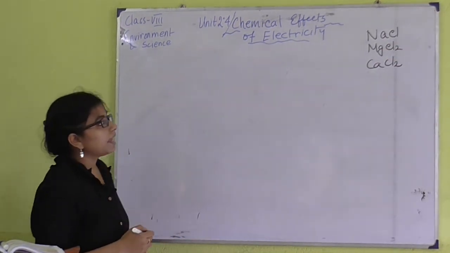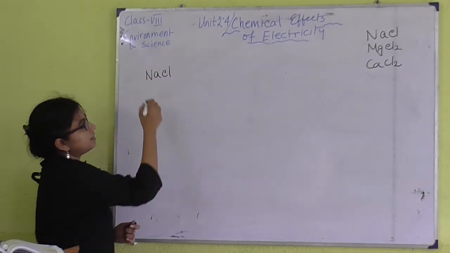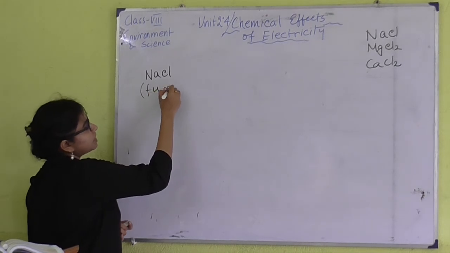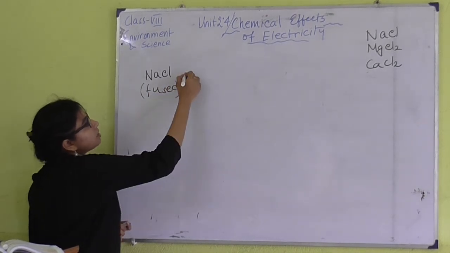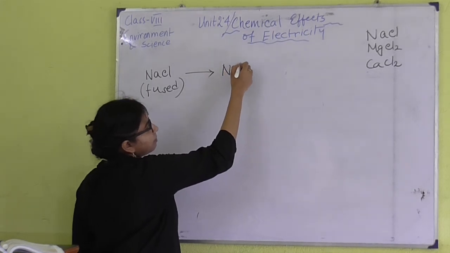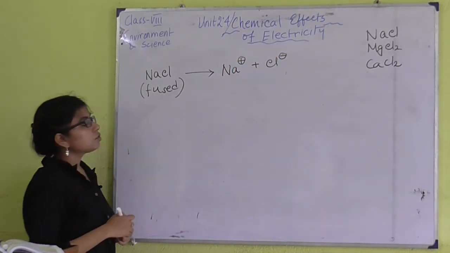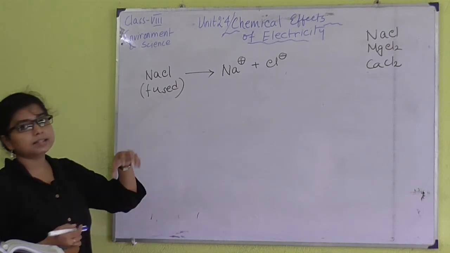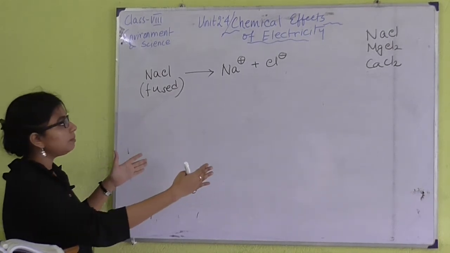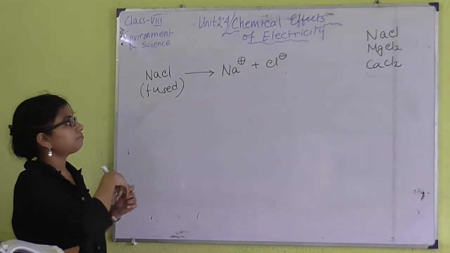Okay, what happens in case of NaCl? If I take fused NaCl or molten NaCl or NaCl in its solution state, whatever it may be, then NaCl will dissociate forming Na+ and Cl−. So, if we take NaCl in solution state or in fused state, within the voltameter these are the 2 ions that will form.